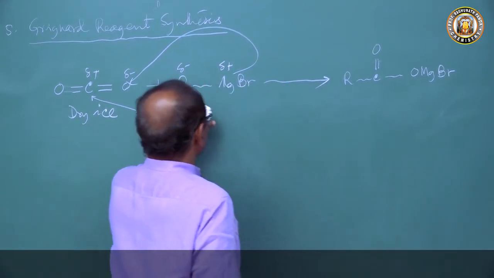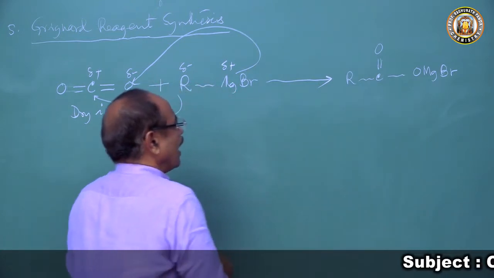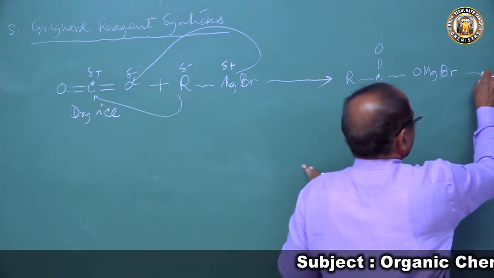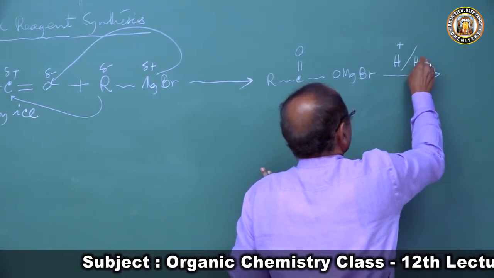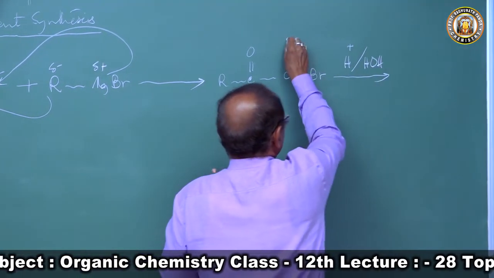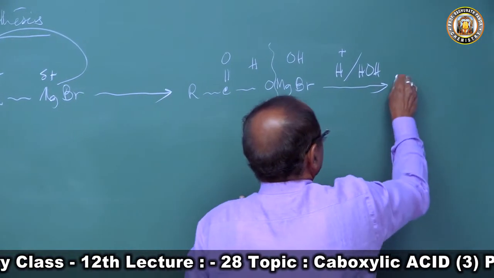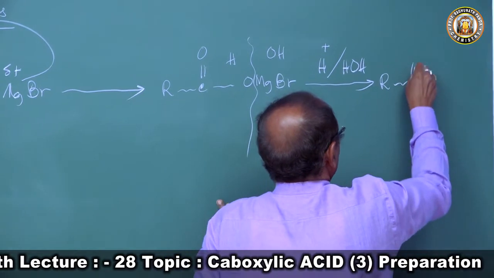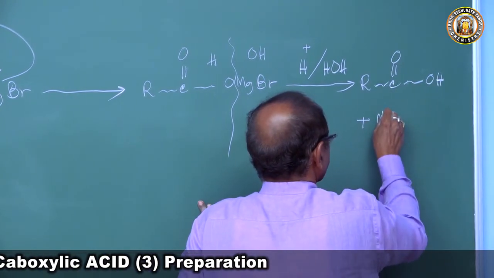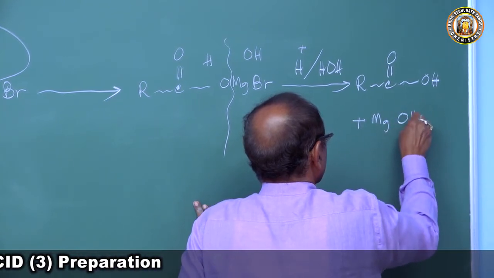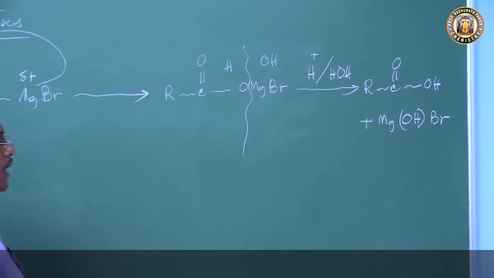This product is now hydrolyzed by an acid, HOH. This forms OH and H, and we get carboxylic acid RCOOH plus Mg(OH)Br.